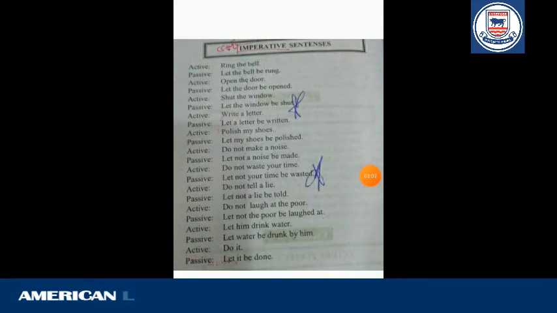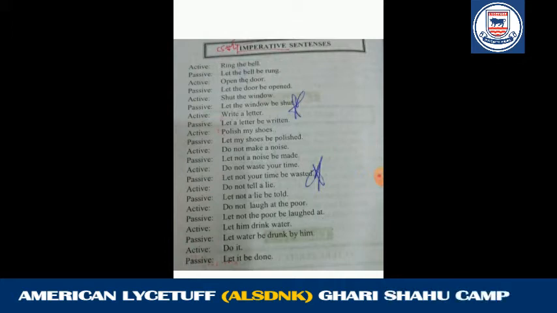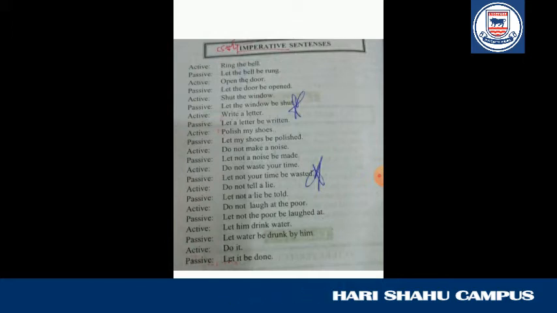Now students, I will show you the simple structure of imperative sentences. First of all, in the active form of imperative sentences, we use just the verb and then the object, just like: ring the bell, open the door, shut the window, write a letter.